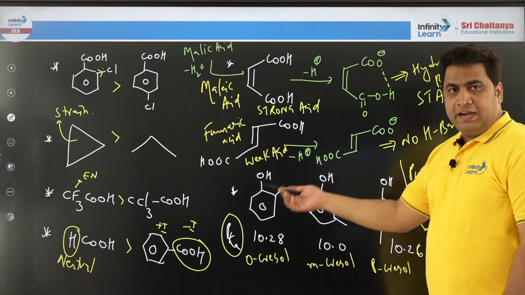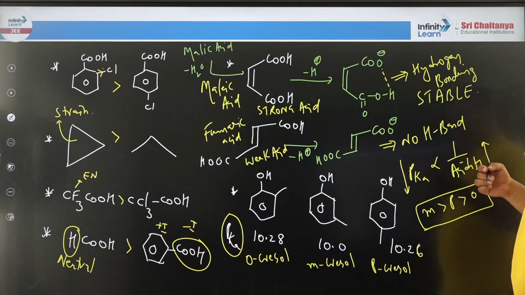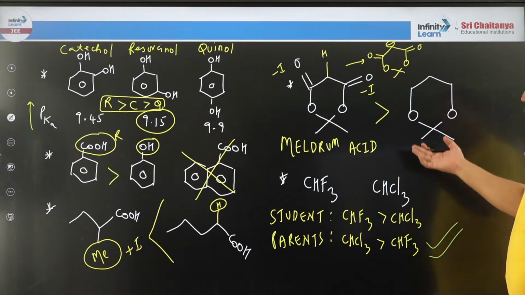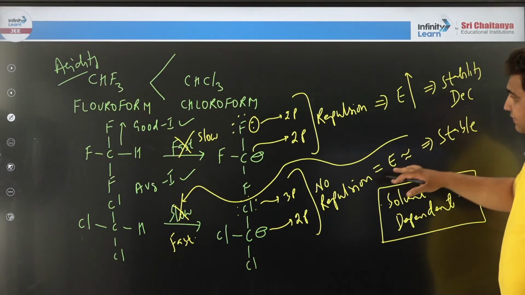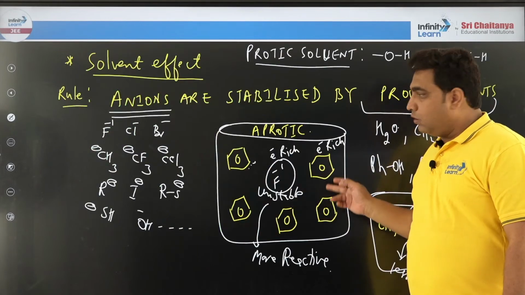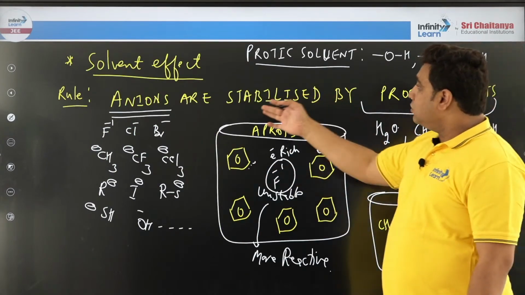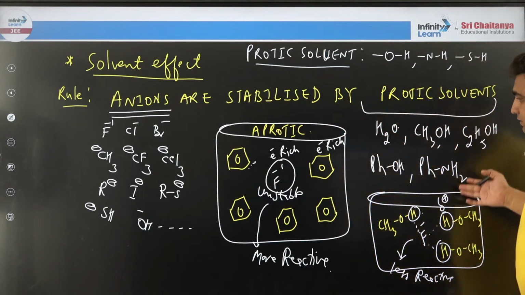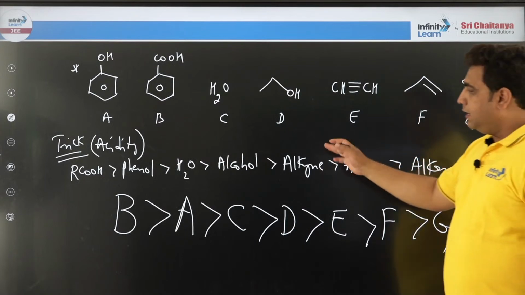Then I gave different varieties of explanations and exceptions, beautiful explanations. This is Meldrum's acid we have seen. Then we have gone for fluoroform, chloroform, and we said that this is partially correct, partially wrong. That depends upon what? Solvent. Then we went and studied a very beautiful rule that anions are always stabilized by protic solvents, and the reason we have seen. Then we have gone for trick number 1.